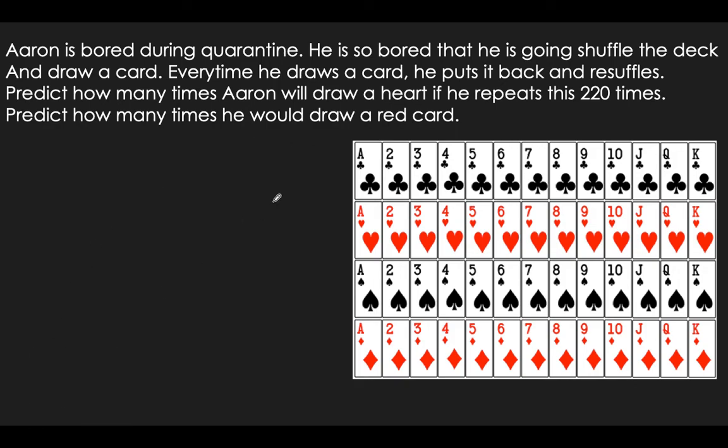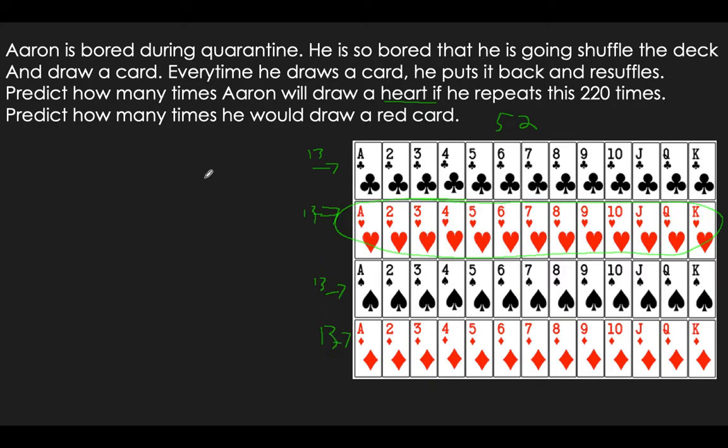Let's get my pen. Again, heart refers to suits if we're not aware of cards. There's 4 suits. You got clubs, hearts, spades, and diamonds. So hearts could be any one of these cards. There's 52 cards total again, which means if you divide that by 4, there's 13 in each.